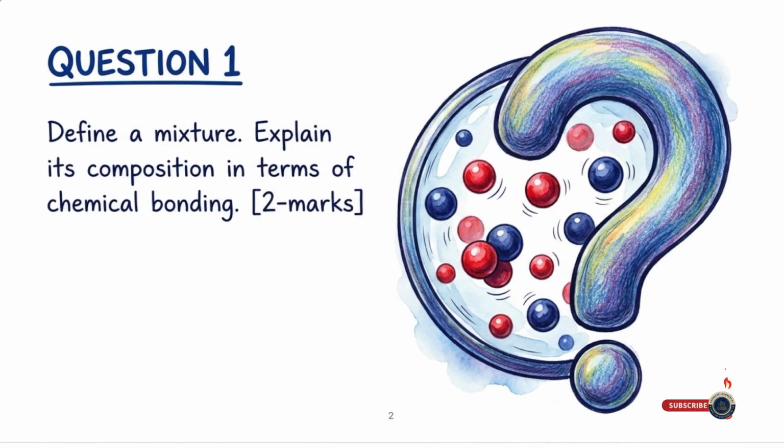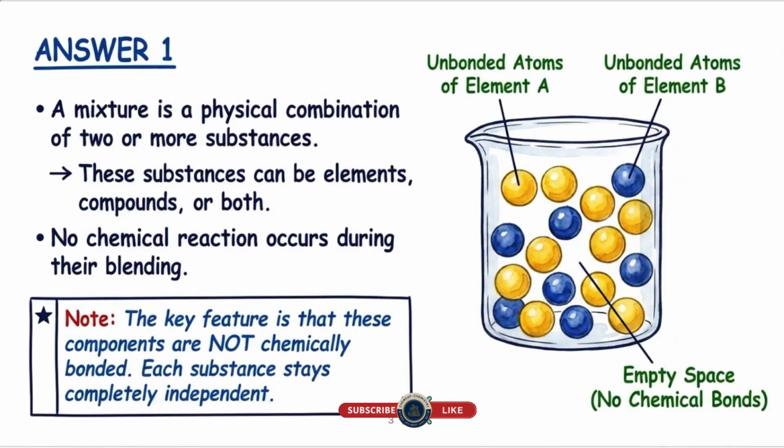Question number 1. Define a mixture. Explain its composition in terms of chemical bonding. This is the 2-mark question. So now check the answer. See that a mixture is a physical combination of 2 or more substances. Which type of substance? Pure substances.